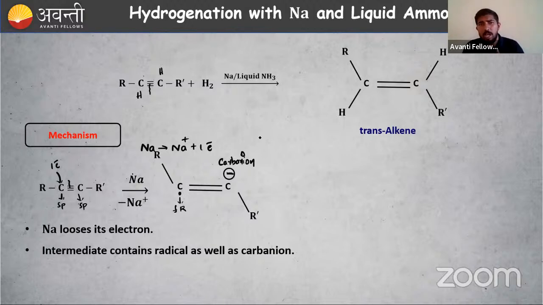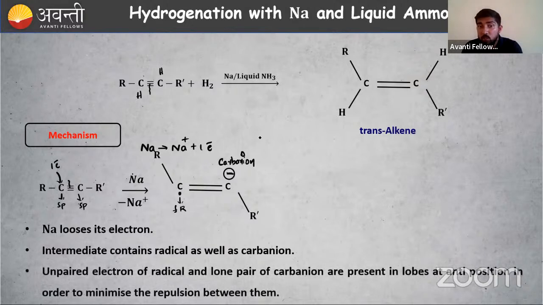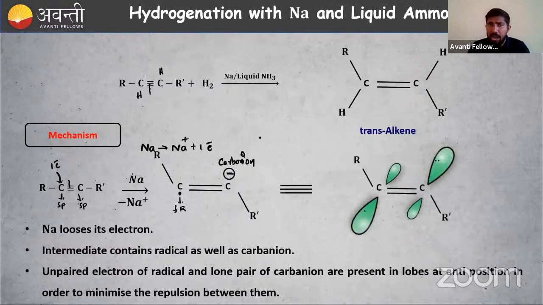So what about the next step? Sodium gave 1 electron, and then liquid ammonia is waiting there. Let me explain the role of liquid ammonia. Here I have a C=C double bond, and some orbitals are present. Here you can see 1 unpaired electron, and here you can see a pair of electrons, that is a lone pair. What about their position? They are in opposite directions, right? Why so? It is to minimize the repulsion.